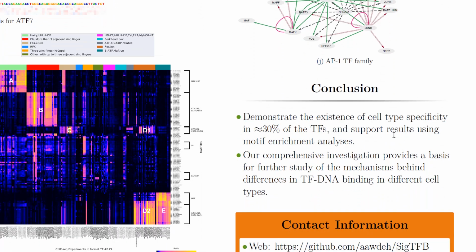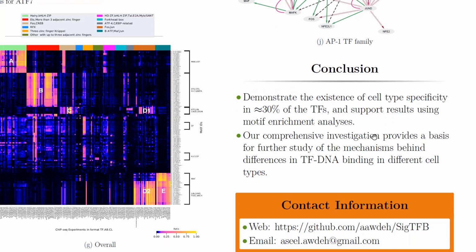So in conclusion, we demonstrate the existence of cell type specificity in 30% of the transcription factors and support our results using motif enrichment analysis. Our comprehensive investigation provides a basis for further study of the mechanisms behind differences in transcription factor DNA binding in different cell types. So this is the end of my poster presentation.